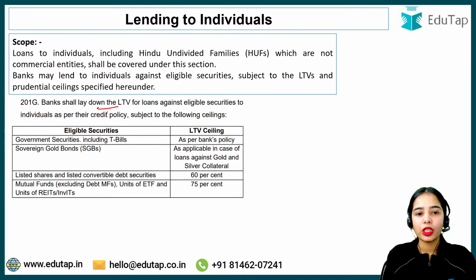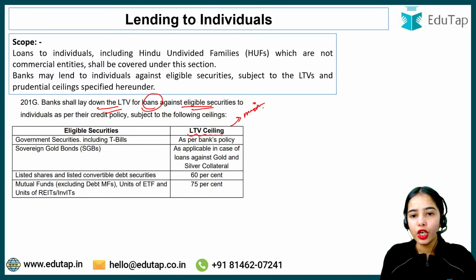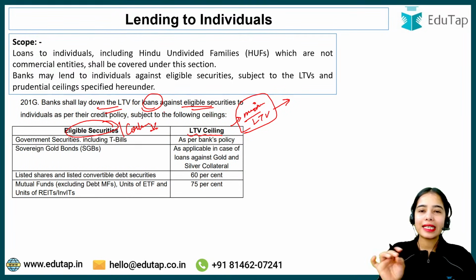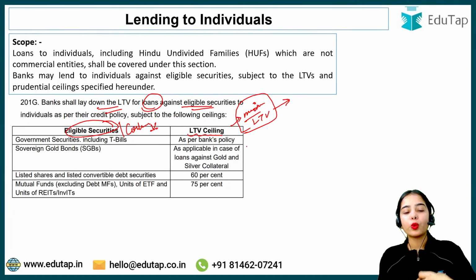Banks shall lay down the loan to value ratio for loans against the eligible securities according to their own policies, but this is the loan to value ceiling. This is the maximum loan to value that can be provided against a particular eligible security. Banks can decide their own LTV, but their own loan to value ratio should be lower than these.